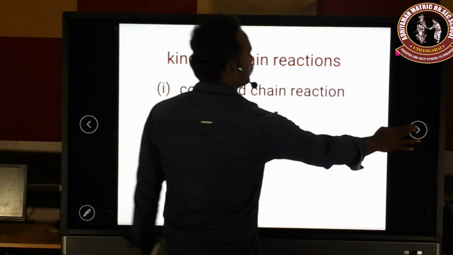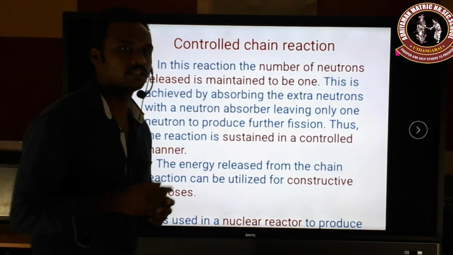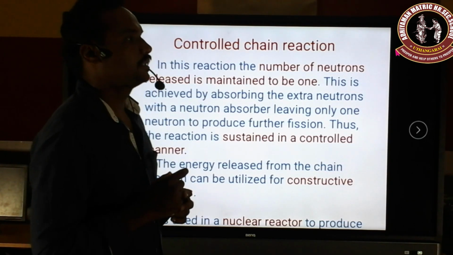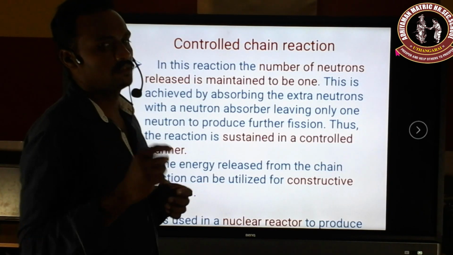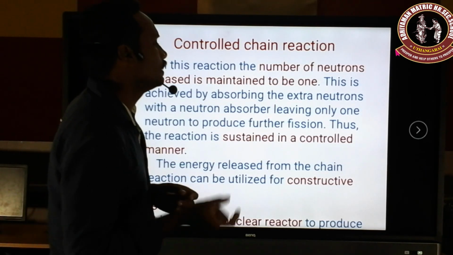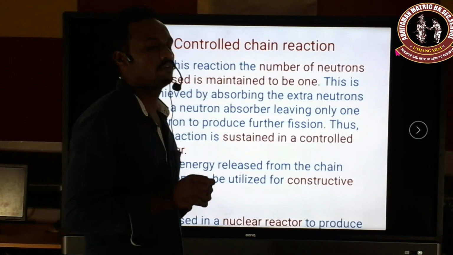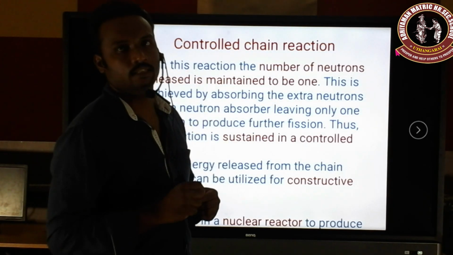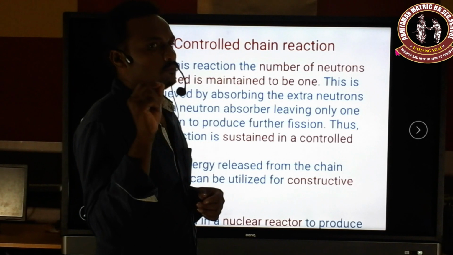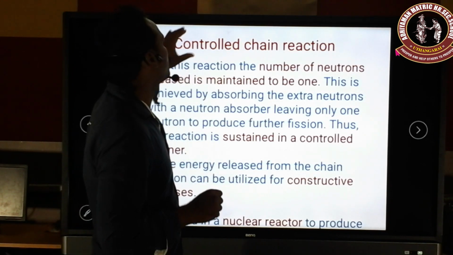First we are going to see what a controlled chain reaction is. In the word itself we have controlled. Controlled means that per fission reaction, 3 neutrons are produced. Of the 3 neutrons, we have to absorb 2 neutrons, and only 1 neutron is kept available for the further chain reaction. Maintaining 1 neutron for each fission process is called a controlled chain reaction.